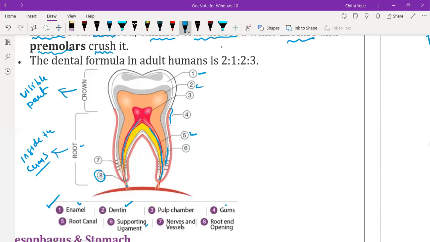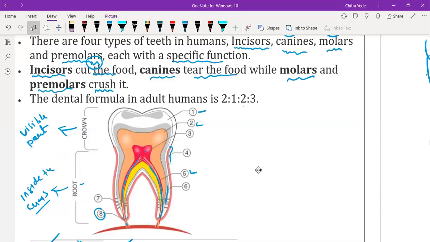Yes, sir. Okay. Sir, teeth are there to crush the food. Apart from that, they don't have any other function? Any other function, sir? Will you please repeat your question, beta? I was saying that teeth are there to crush our food. So apart from that, they don't have any other function.